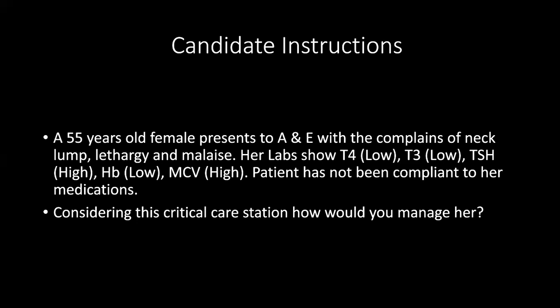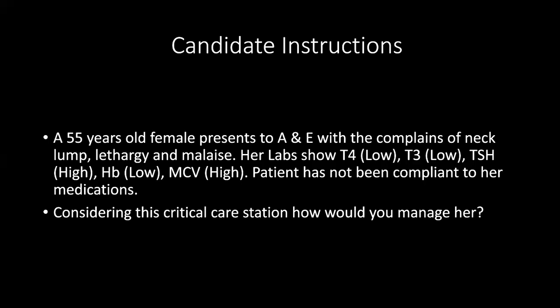How much should be the normal levels of T3 and T4? And how are they correlated with the levels of thyroid stimulating hormone? When T3, T4 is low, then TSH will be high.